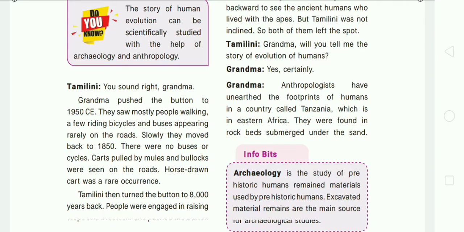So these anthropologists have unearthed the footprints of humans in a country called Tanzania, which is in East Africa. Then they found them in rock beds which were submerged under the sand.